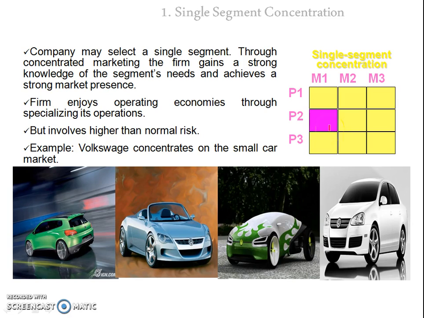In this case, there are certain advantages and certain disadvantages. The advantage is that the firm enjoys operating economy through specializing its operations, because they are manufacturing a single product and have specialized in it, so they will achieve economies of operation through large scale manufacturing. But there is a negative point in this strategy also: it involves higher than normal risk, because diversification is not there and the company has to rely on a single segment. If this segment fails, the whole company will fail.